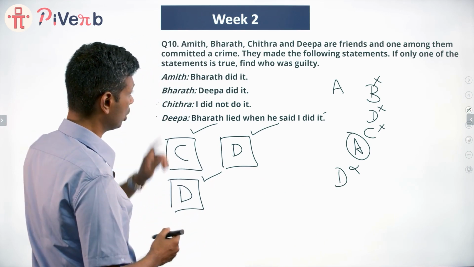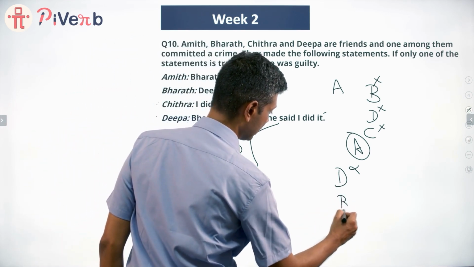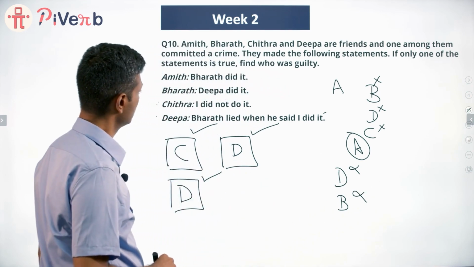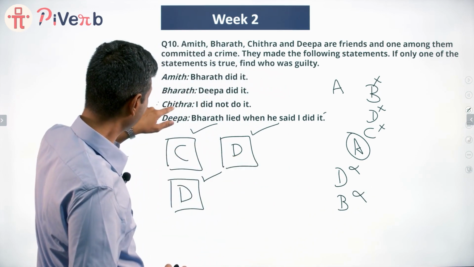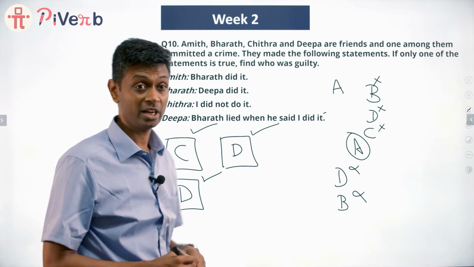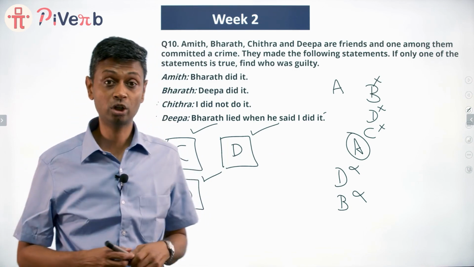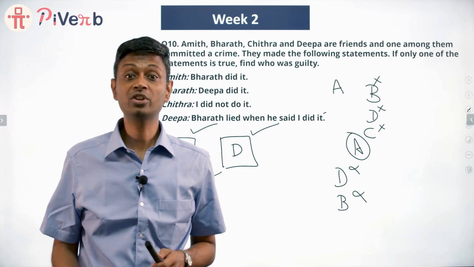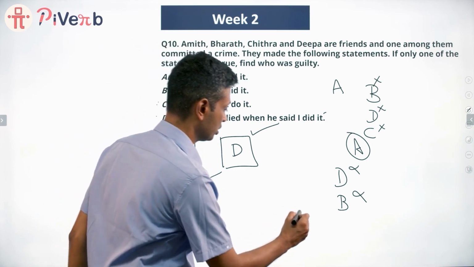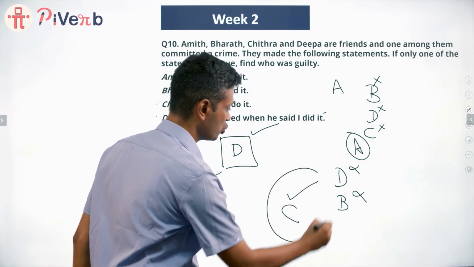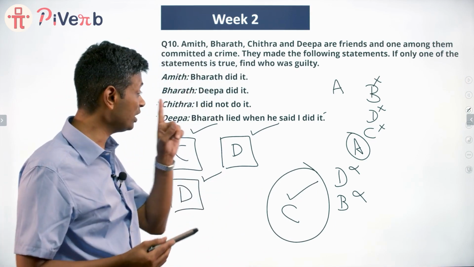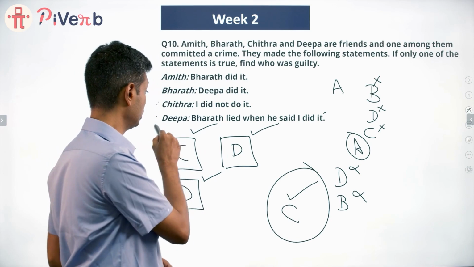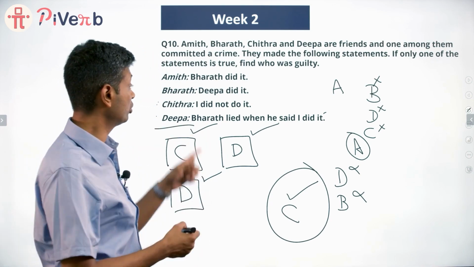Statement 1 should be false. From that, we know Bharat did not commit the crime. Statement 2 should be false. From that, we know Deepa did not commit the crime. Statement C should be false. Statement C, Chitra is saying, I did not do it. That is false. That means Chitra committed the crime. This is the only possibility that is true. So the scenario we have is that the only statement that is true is this one, and the person who committed the crime is Chitra.